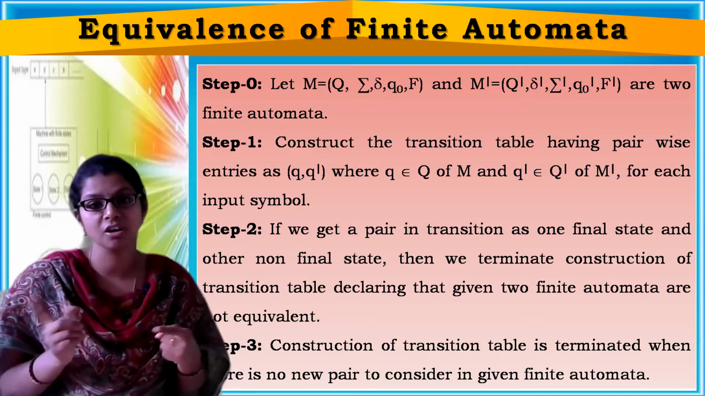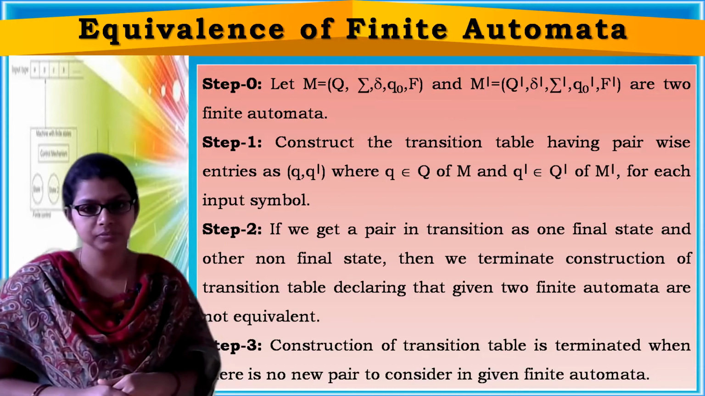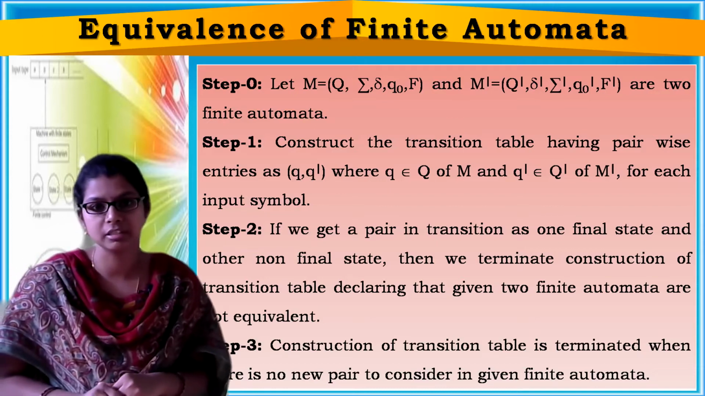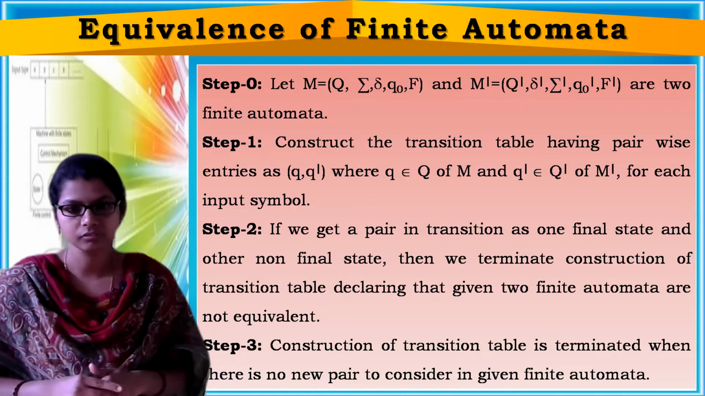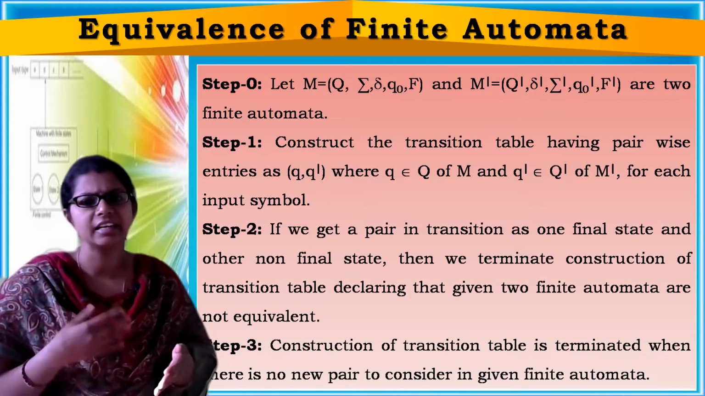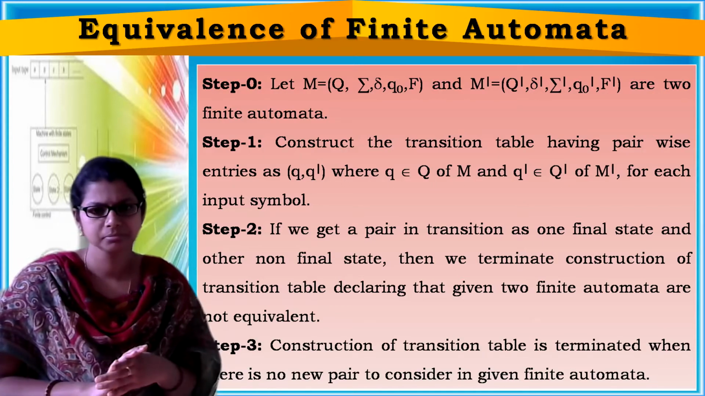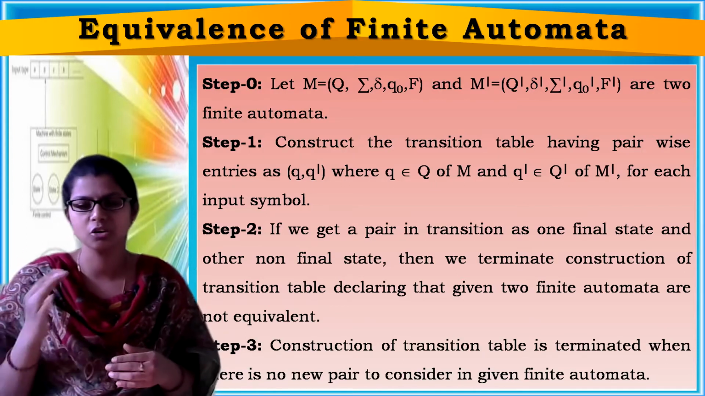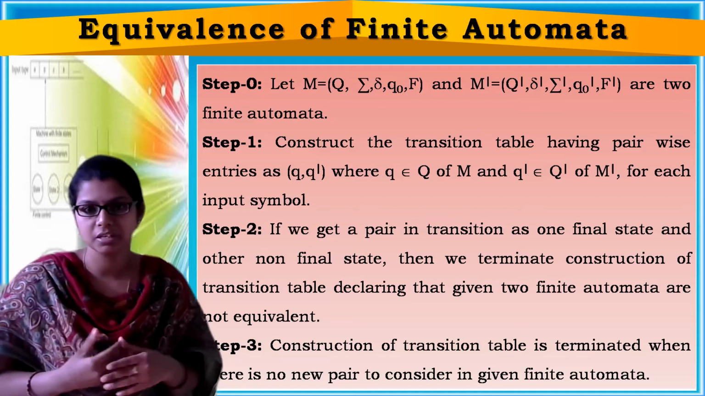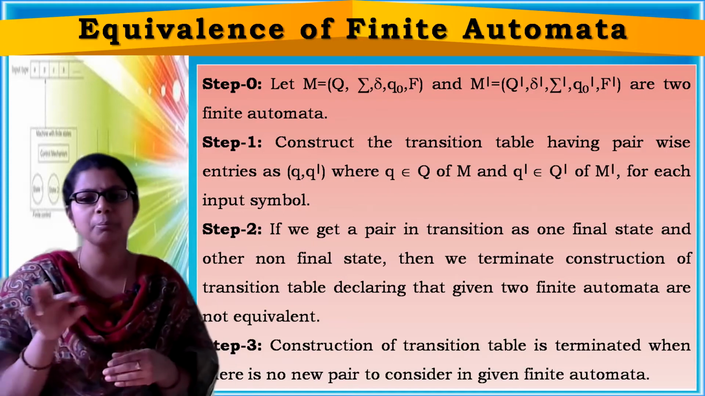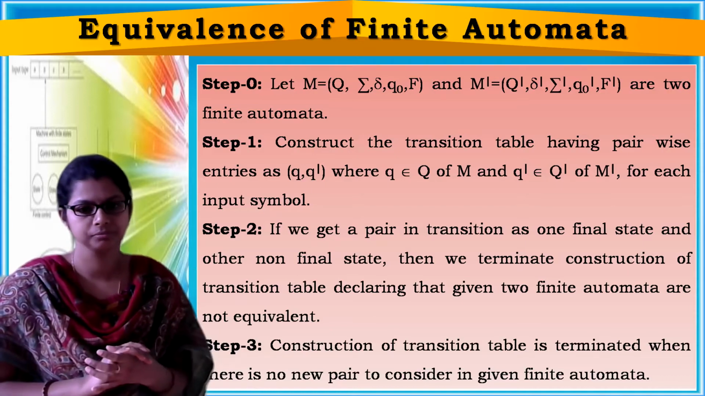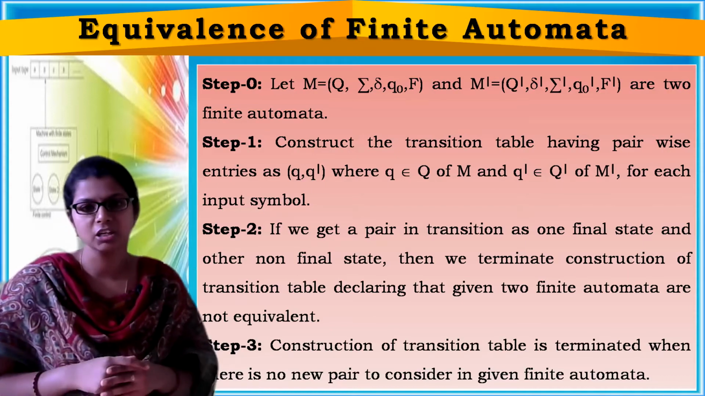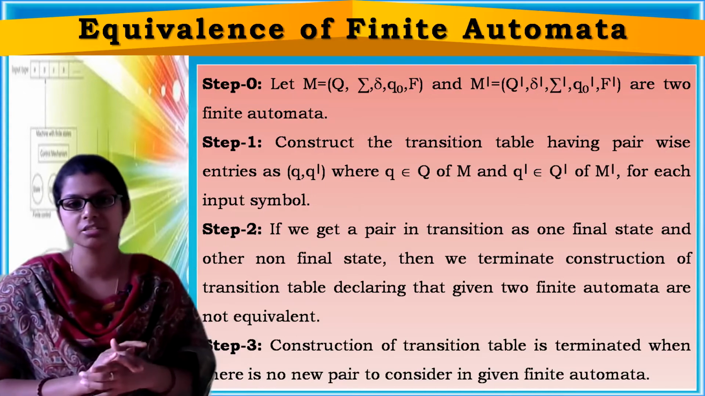Final plus non-final should not be your pair in the transition table. Do remember this point. So next, step 3. Obviously, we didn't get any pair like that, one final and one non-final. Then, when to stop constructing? If there is no possible pair from the given finite automata, then also you can stop the construction.